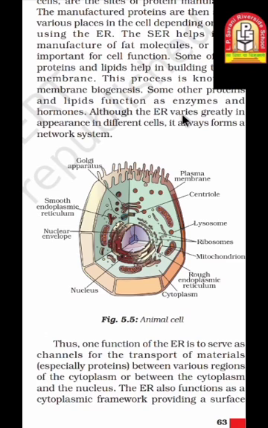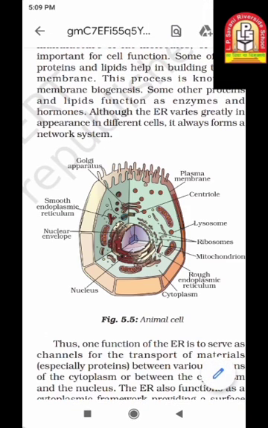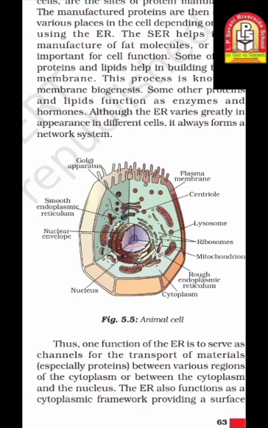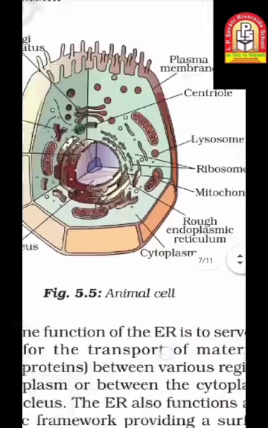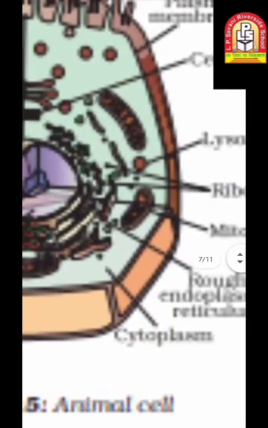Although the ER varies greatly in appearance in different cells, it always forms a network system. Here you can see the endoplasmic reticulum. It will vary from cell to cell. It means it is not necessary that you will find this perfect, exact structure in each and every cell.